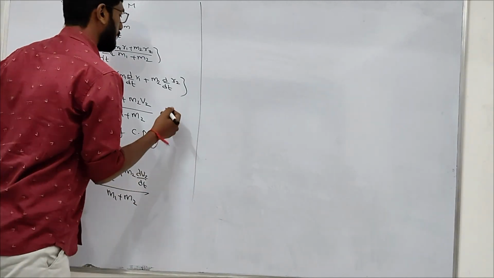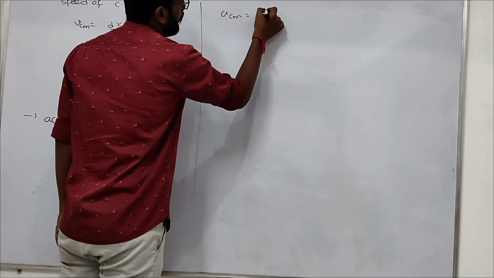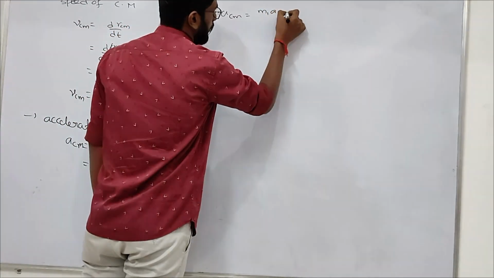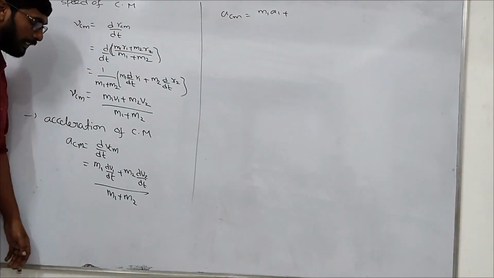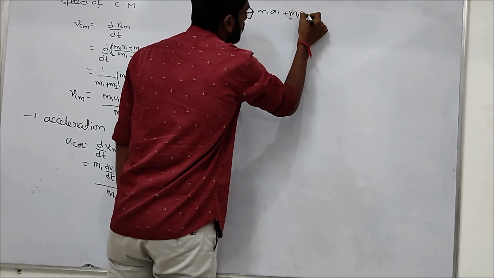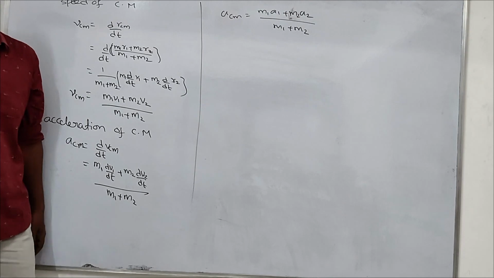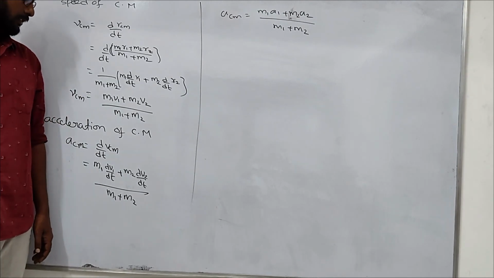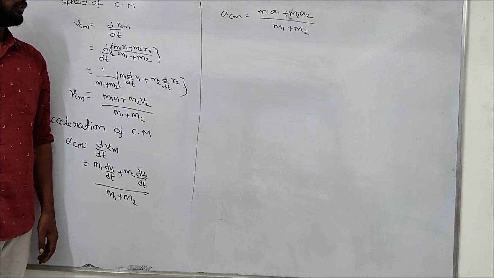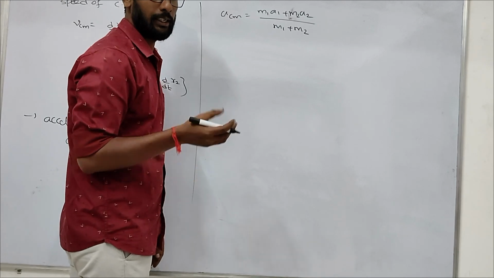So dv1 by dt is a1, and dv2 by dt is a2, giving (m1a1 plus m2a2) by (m1 plus m2). So this is the acceleration of the center of mass. Now, for example, n number of particles are there.